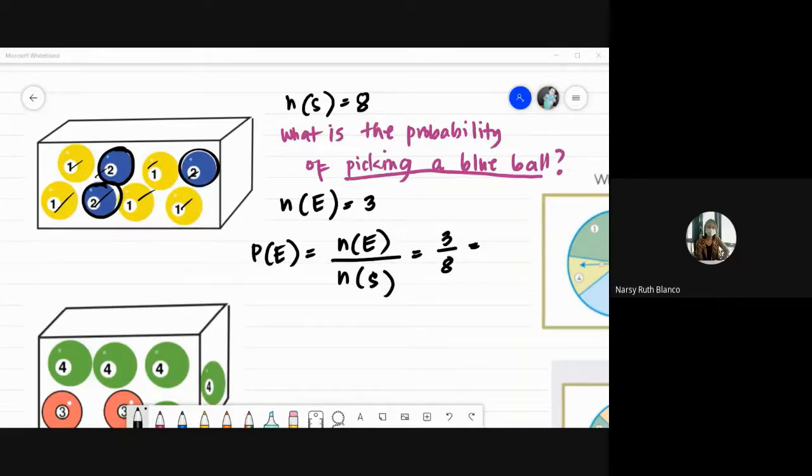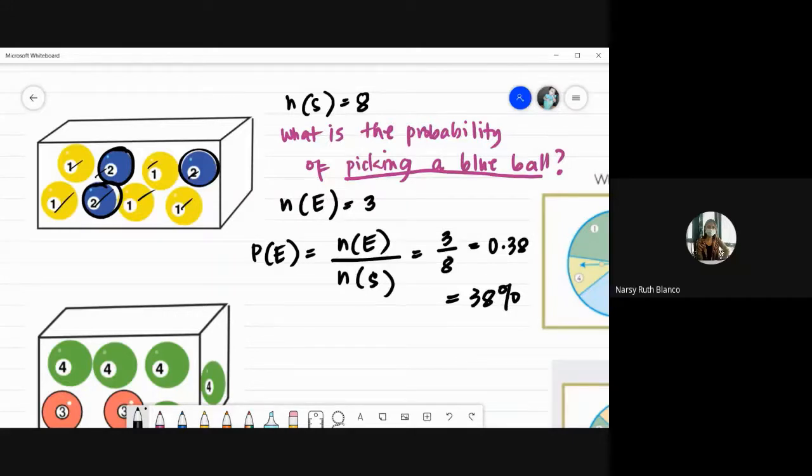So 3 divided by 8, that is simply 0.38. So in percentage, that would be 38%. Ibig sabihin, there is a 38% chance that you are going to pick a blue ball. Okay, 38% lang kasi tatlo lang yung blue balls.